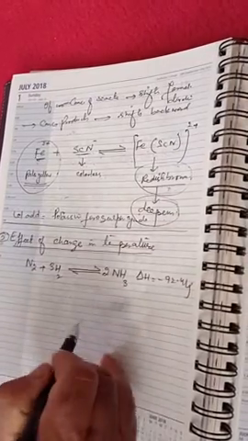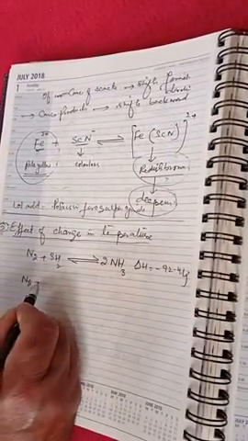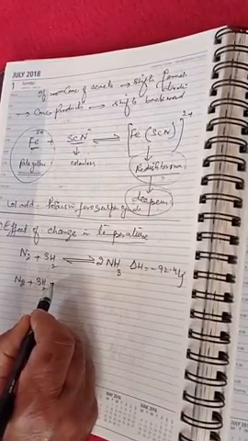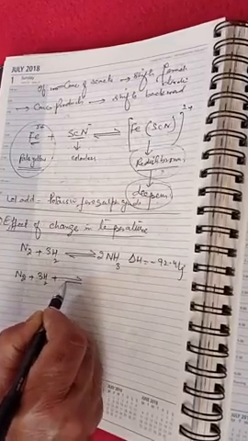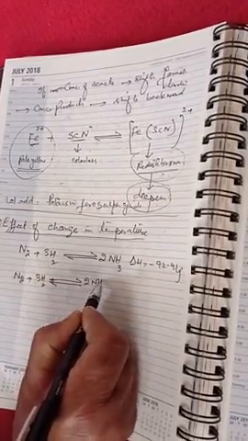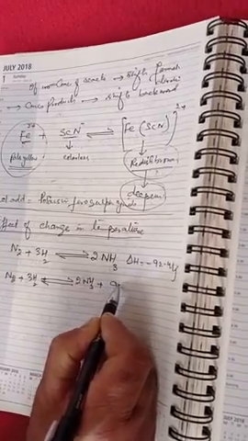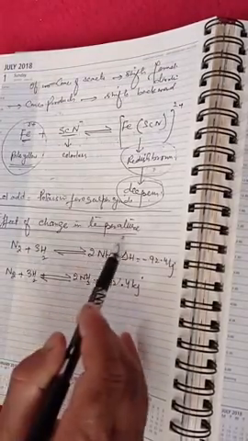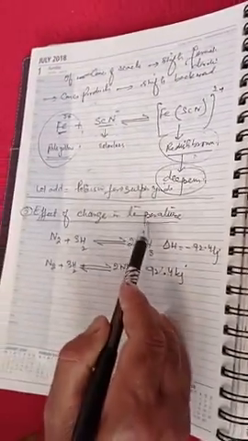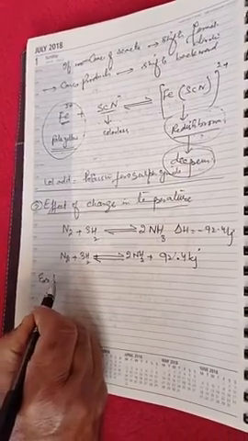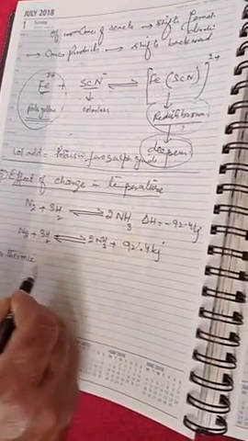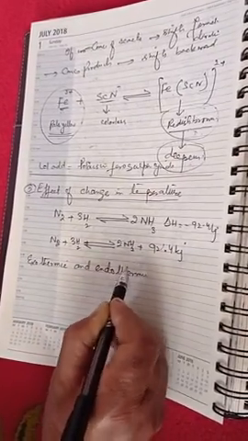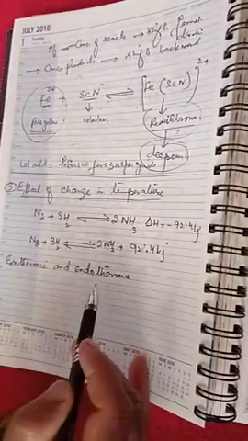That means I will write the reaction in the second way: N2 plus thrice H2 gives twice NH3 plus 92.4 kilojoules of energy. Actually, the effect of temperature is studied in exothermic and endothermic reactions. The effect of temperature on a system in equilibrium is studied only in exothermic and endothermic reactions.